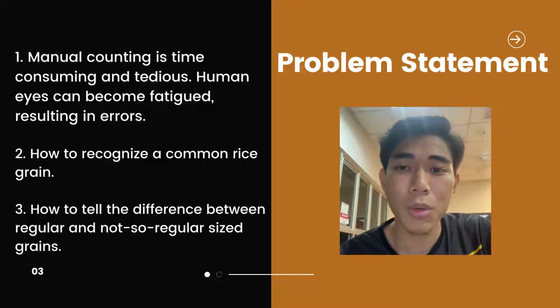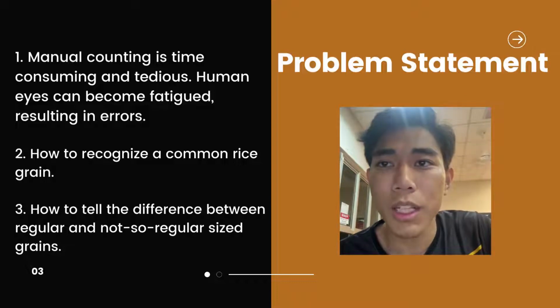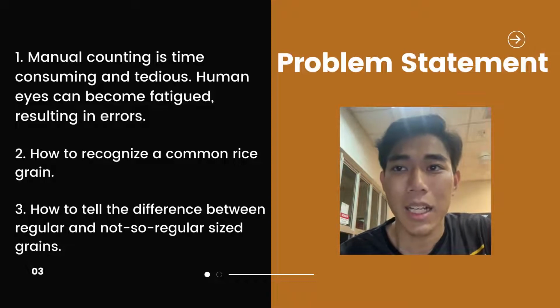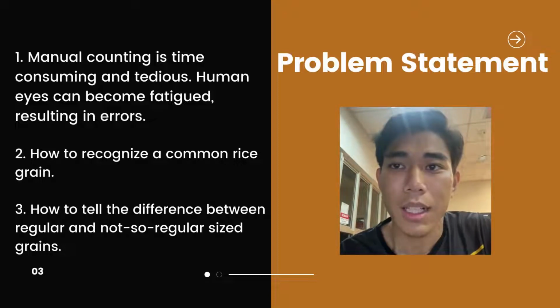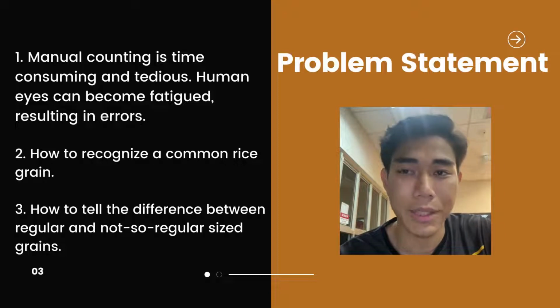The problem statement for our project is: number 1, manual counting is time-consuming and tedious. Human eyes can become fatigued, resulting in errors. Number 2, how to recognize a common rice grain. And number 3, how to tell the difference between regular and not so regular sized grain.